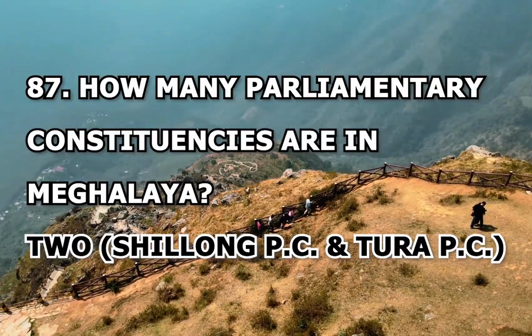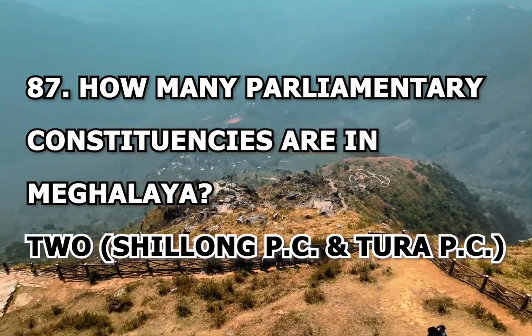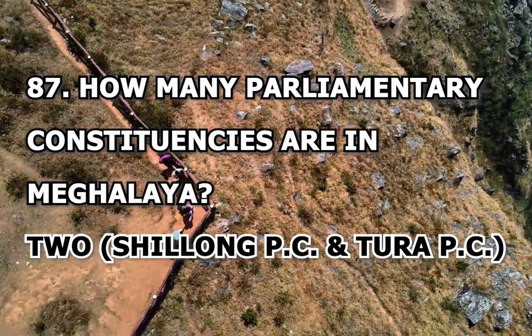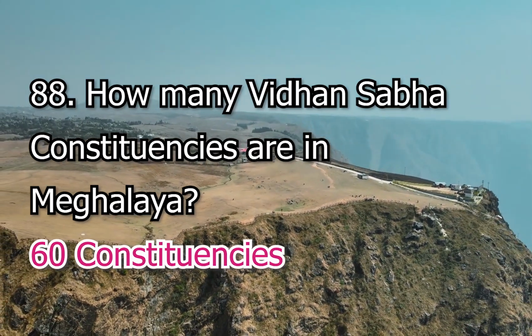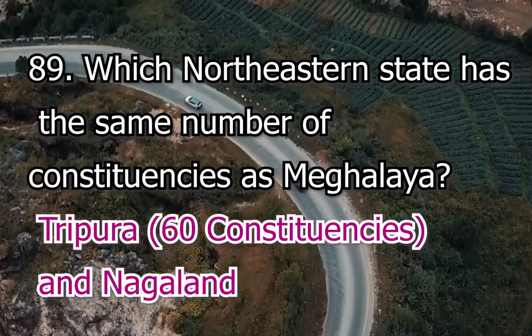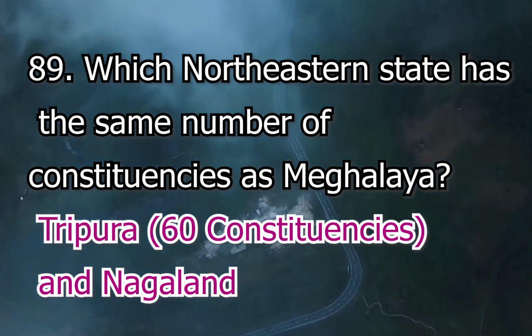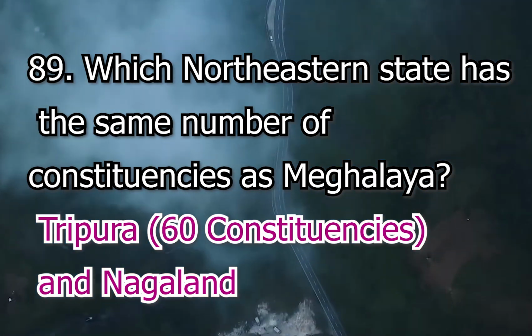Which group of people is mostly found in Meghalaya? ST. How many parliamentary constituencies are in Meghalaya? 2, Shillong PC and Tura PC. How many Vidhan Sabha constituencies are in Meghalaya? 60 constituencies. Which northeastern state has the same number of constituencies as Meghalaya? Tripura, 60 constituencies, and Nagaland.